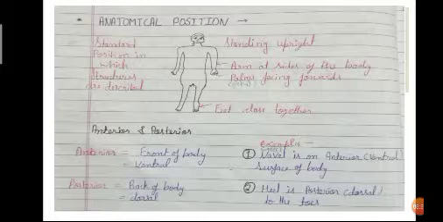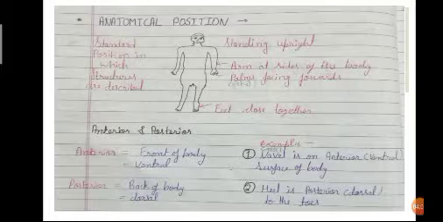Standing upward, upright, arms at the side of the body, palms facing forward, feet close together: this is the standard position in which structures are described. And I will discuss the anterior and posterior. What is the anterior and posterior part of our body? This is the front of the body. It's called anterior, also called ventral, and the back of the body is dorsal, also called posterior.